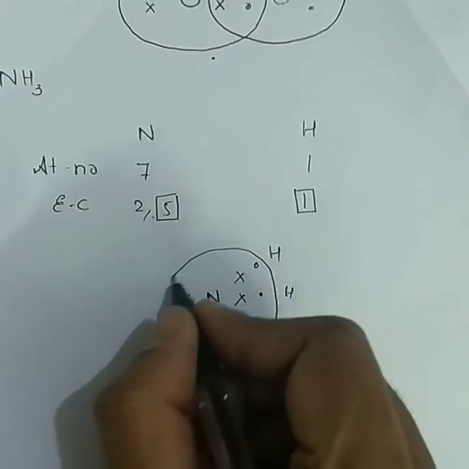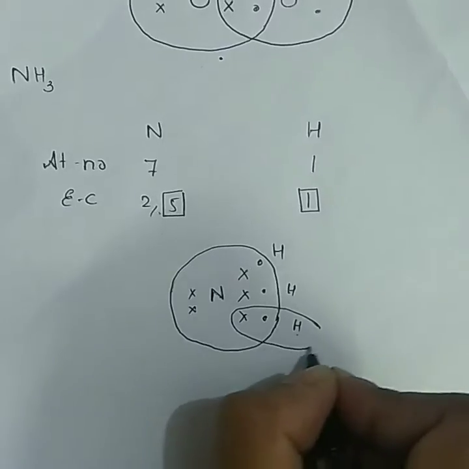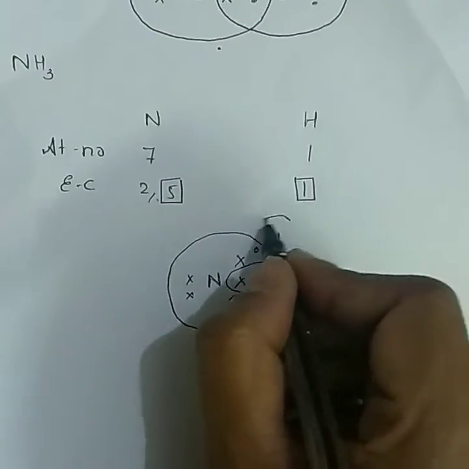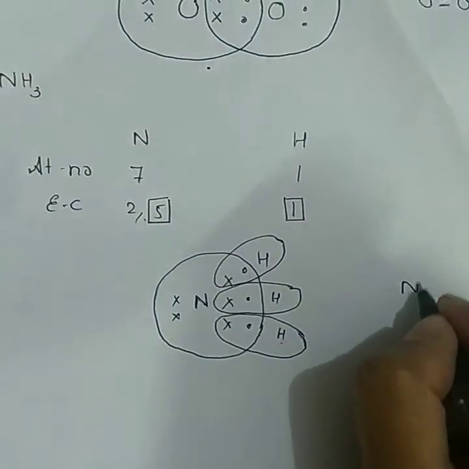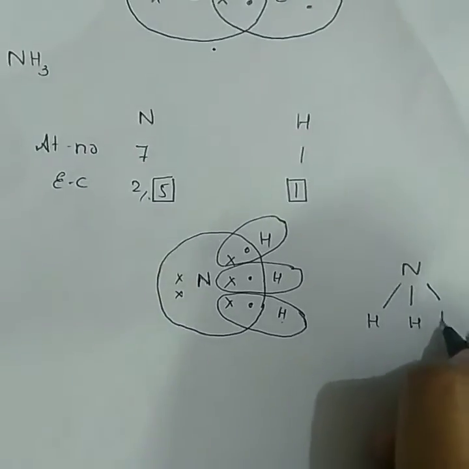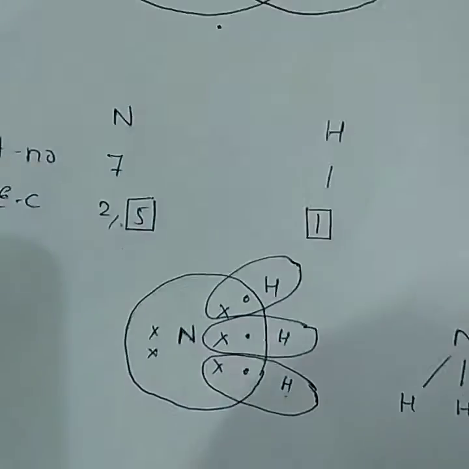So it shares 3 electrons with 3 hydrogen atoms. This is the circle which shows that nitrogen is stable. This is the circle which shows the first hydrogen is stable, this shows the second hydrogen is stable, and this shows the third hydrogen is stable. So the bond structure of NH3 is this. In this way you have to draw the electron dot structure and bond structure.